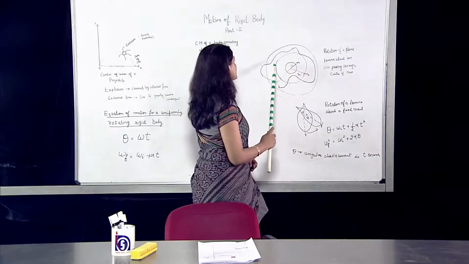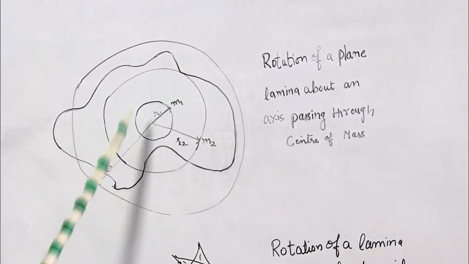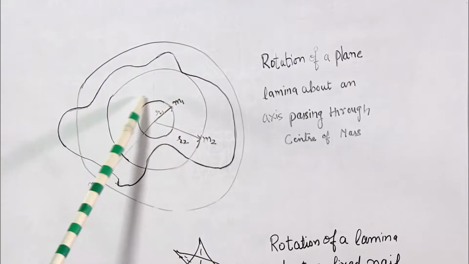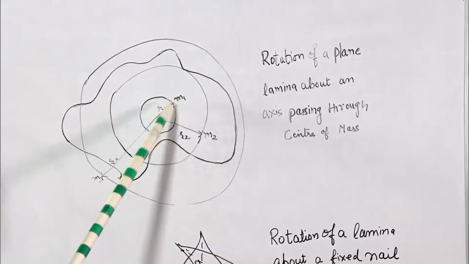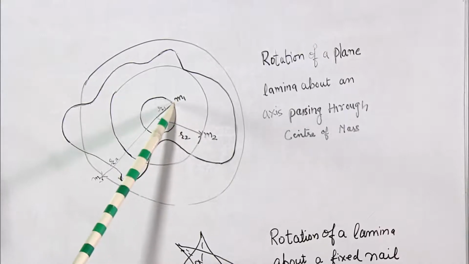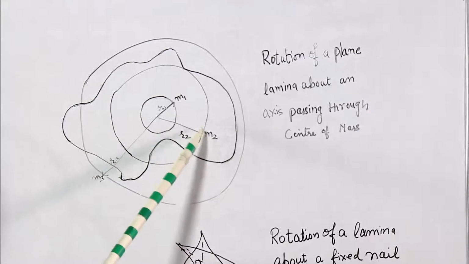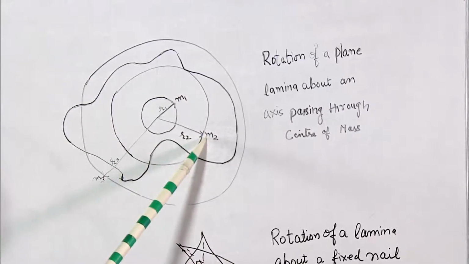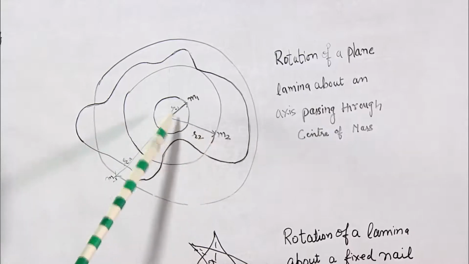Let us consider this rigid body of arbitrary shape. To calculate the moment of inertia, we have drawn different concentric circles, first having the radius r1 and a particle of mass m1 located here. Then we have taken another concentric circle which has a particle of mass m2 at a distance r2 from a point O.